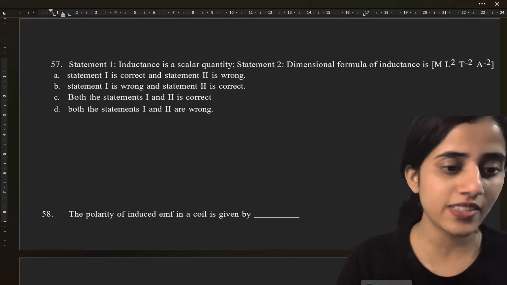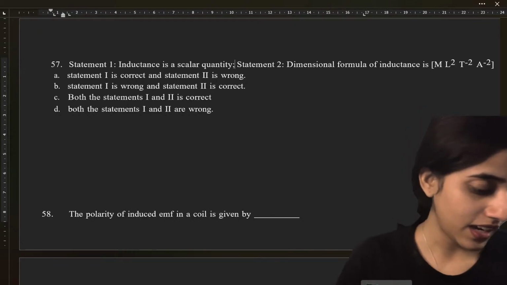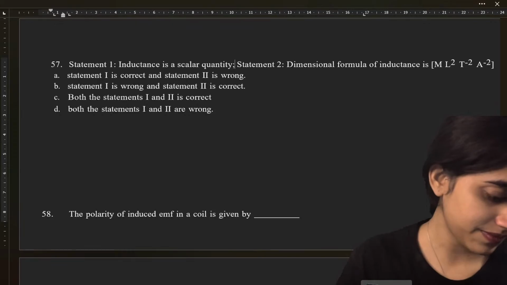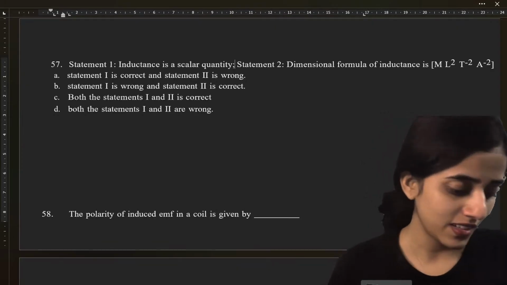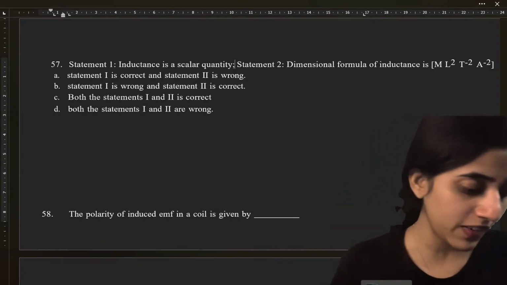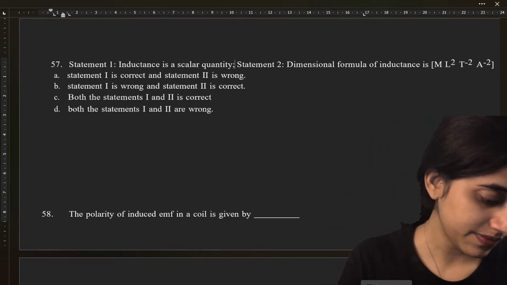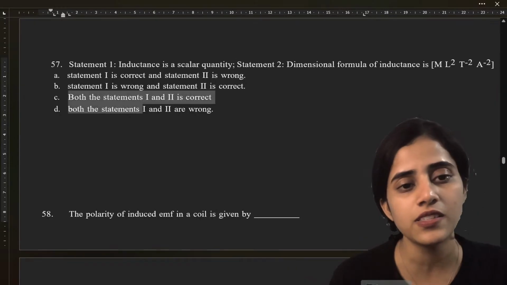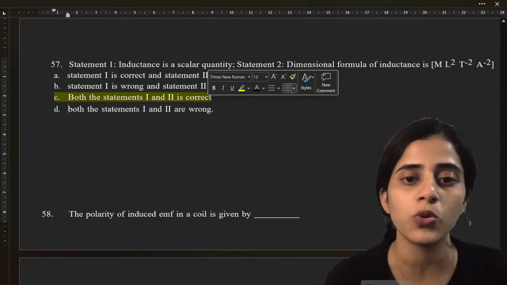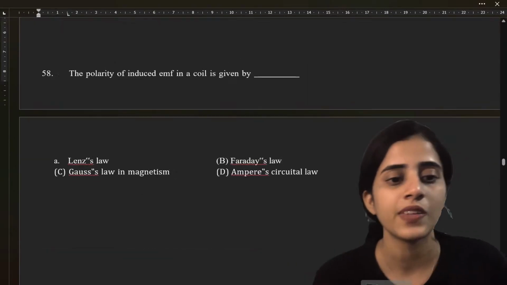C. Okay, Avijit says it's C. Others. It's V. Pavan Kumar says it's V. Okay. Can you write down what V is also, Pavan Kumar? C. Yes. Obviously, both the statements 1 and 2 are correct.